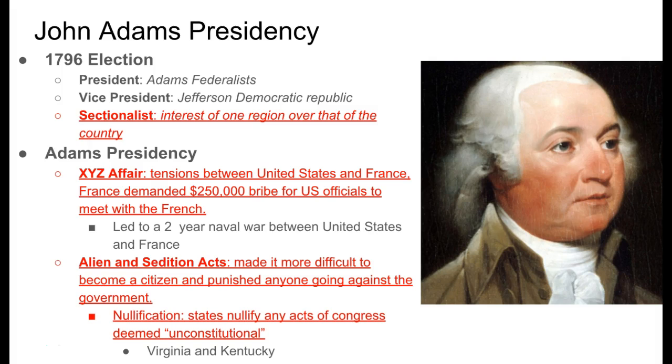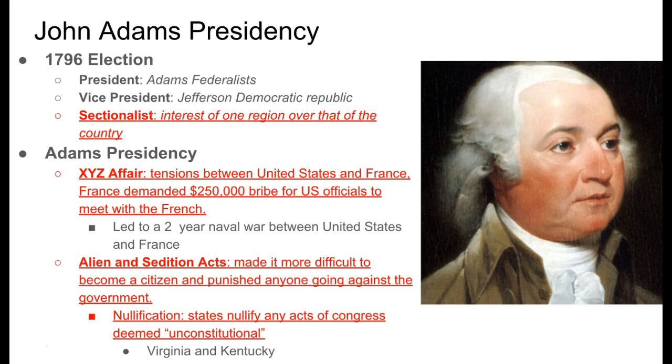The Alien and Sedition Acts also happened under Adams' presidency, and this made it more difficult for people to become a citizen. But in addition to that, it also punished anyone who went against the government. And so this was very controversial when it comes to freedom of speech, especially freedom of the press, the idea that you could be punished if you did that.